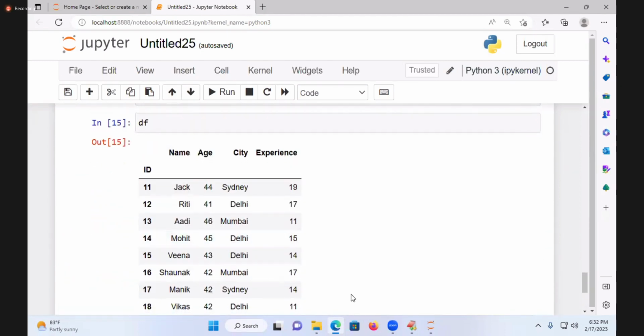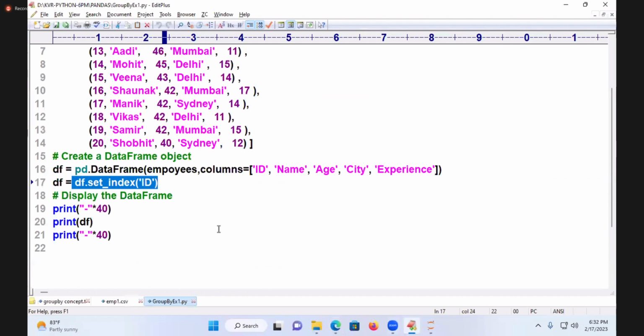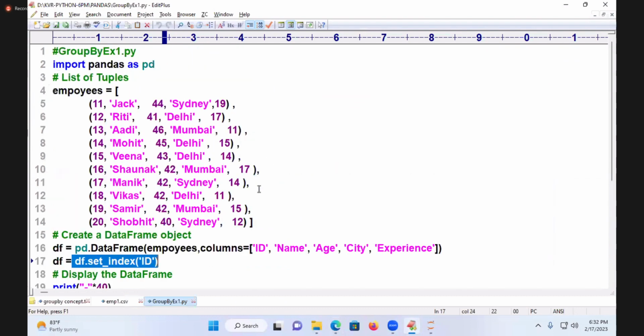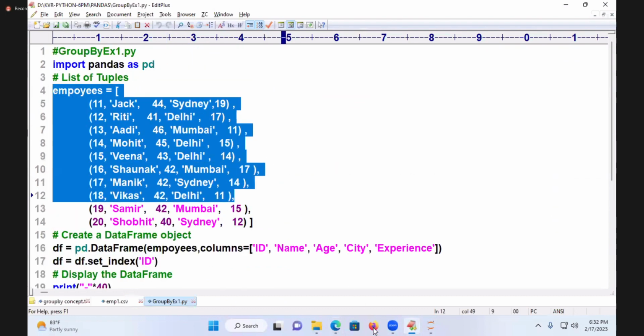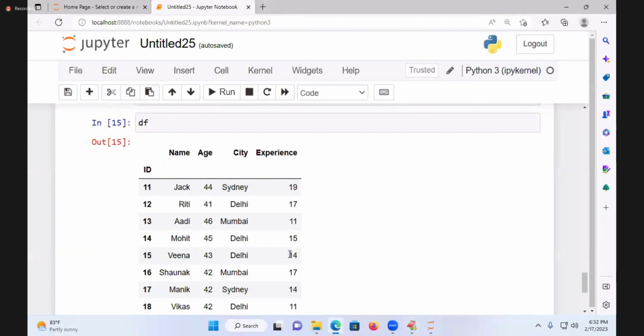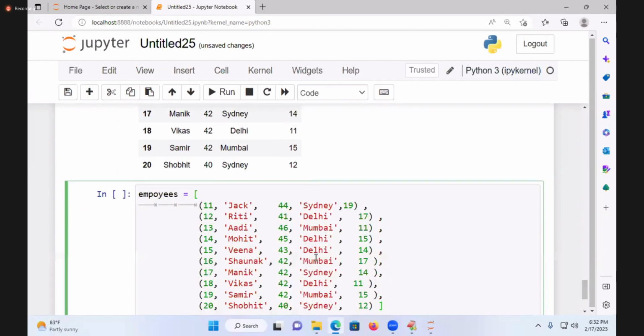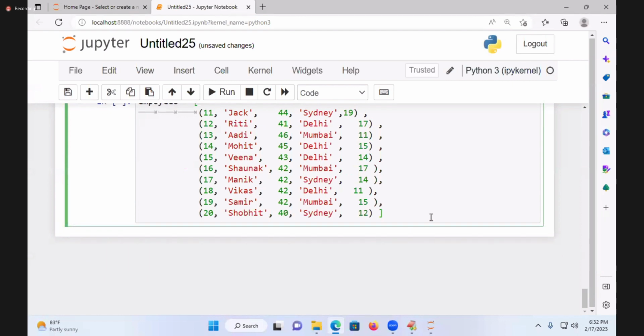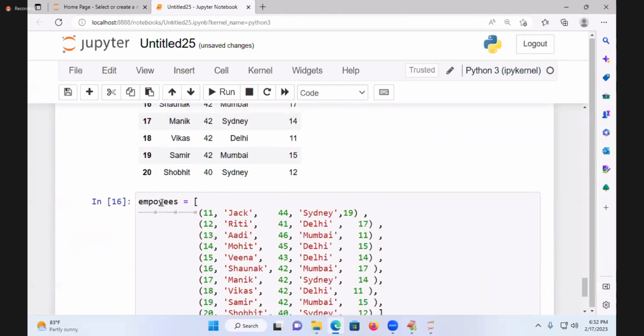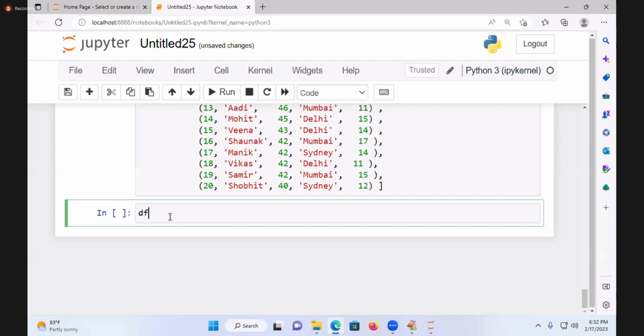So this is called what? You take this part. If you want, you can take this data also. You take this data in your PyCharm. In PyCharm, if you want, you can do it. Here also, if you want, you can do it. So coming to this place, you paste it in Jupyter Notebook. This is my data. You execute it. Print this employees, which is a list.